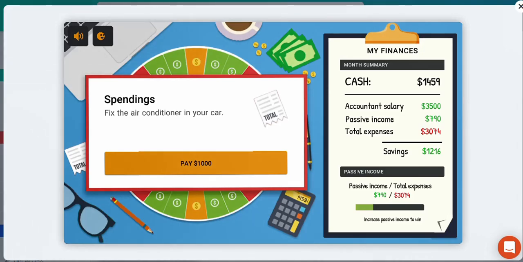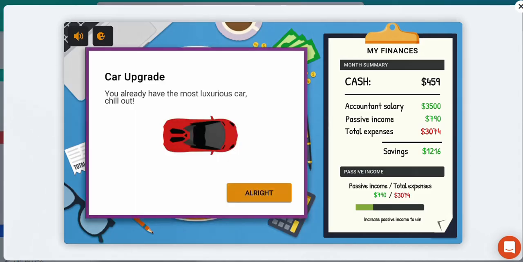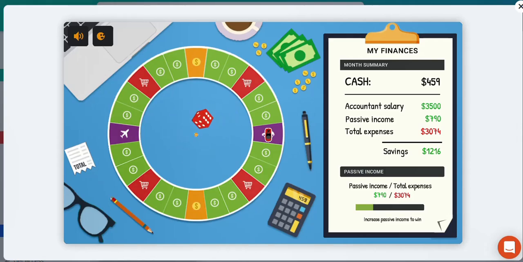Right, spending, again we have to fix the air conditioner. Okay, we've already upgraded to the most luxury car, so we don't have to worry. We've got the best of the best. We're driving the Lambo, so we don't need to upgrade any further.